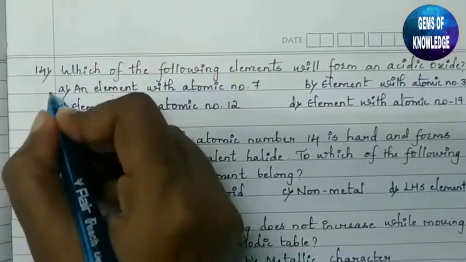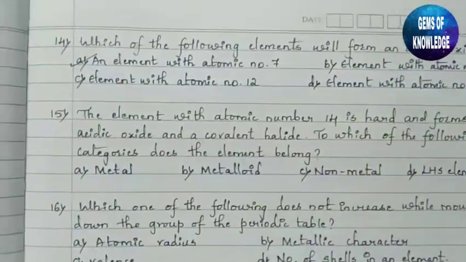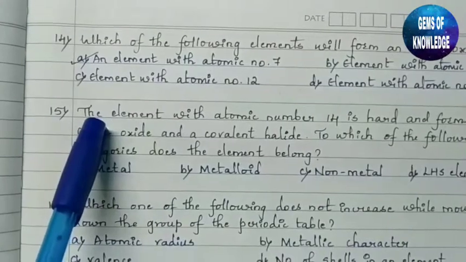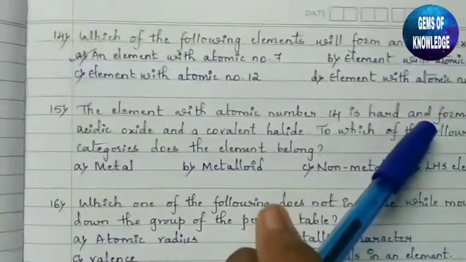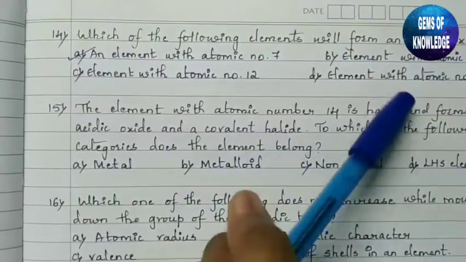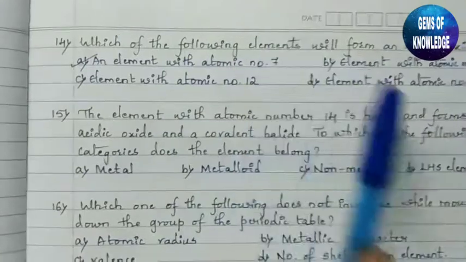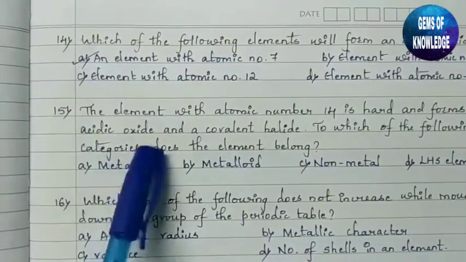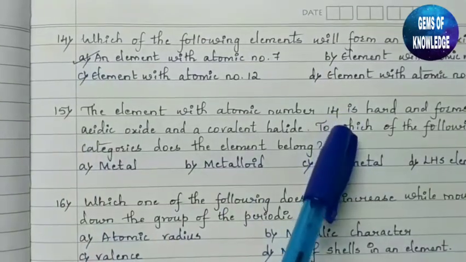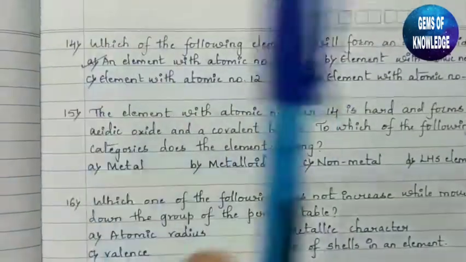And non-metal will form the acidic oxides. Okay, so you can see the next question here, question number 15. The element with atomic number 14 is hard. So it means the element is hard, it is having the property of metal. Hard, and forms an acidic oxide. So this is the property of non-metal. So you can say this element 14 is having both the properties of metals as well as non-metals.